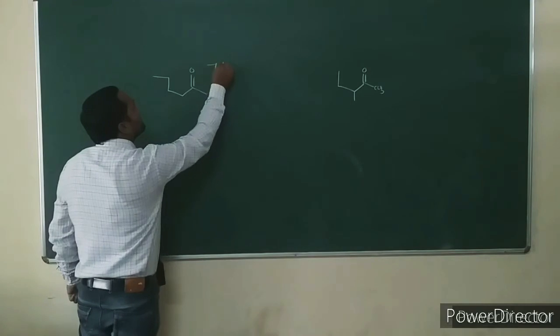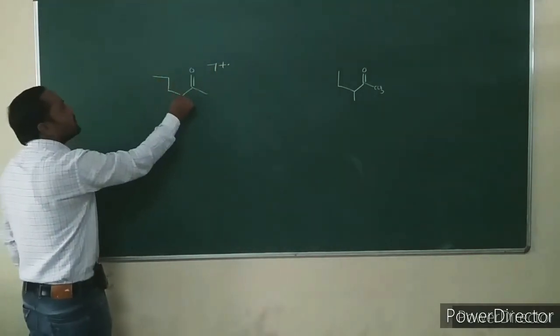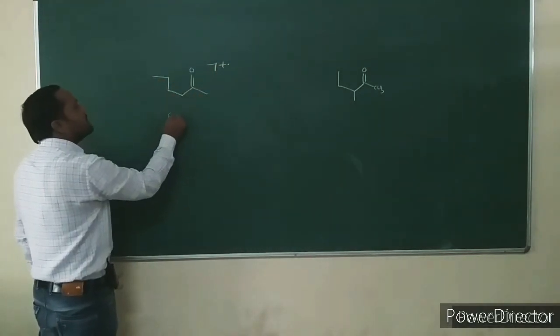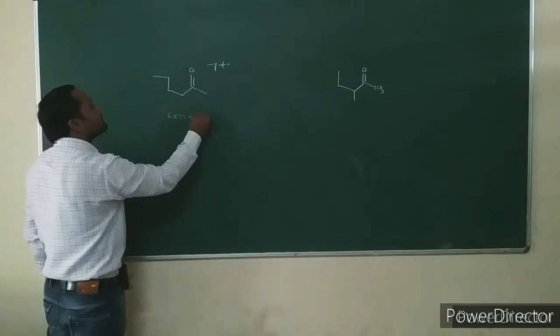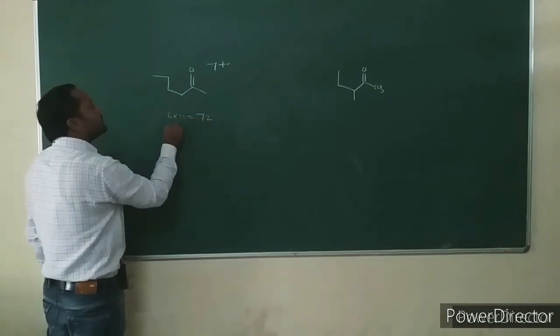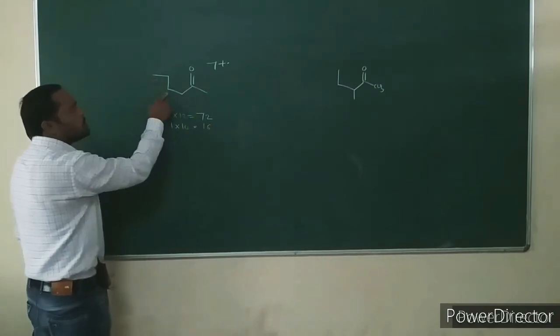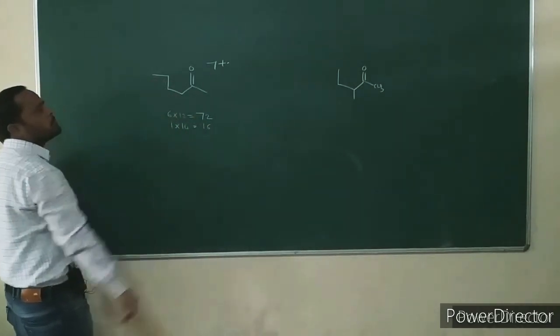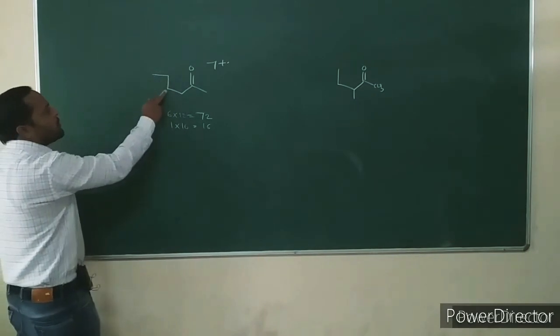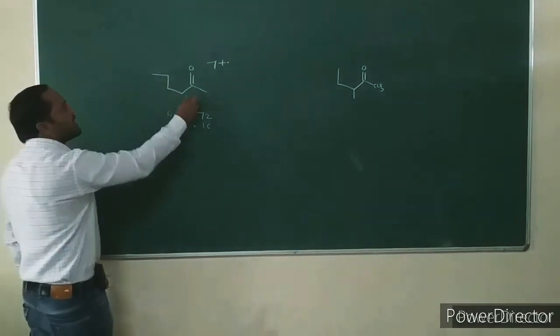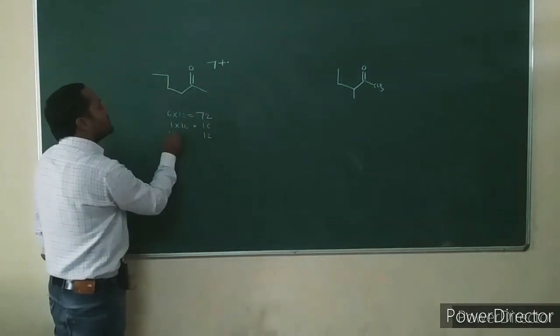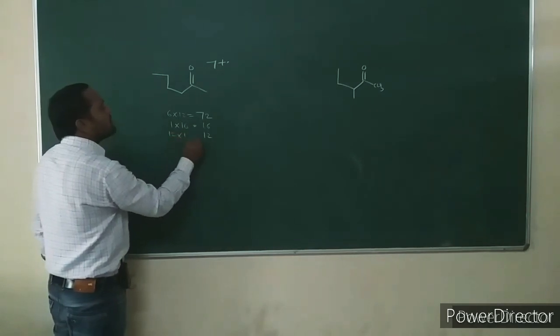Consider the molecular ion: 1, 2, 3, 4, 5 and 6 carbons, 6 into 12, 72. One oxygen, 16. The 12 hydrogens: 3 plus 2 plus 2 plus 2, 3 plus 2 is 5, 5 plus 2 is 7, 7 plus 2 is 9, 9 plus 3 is 12.